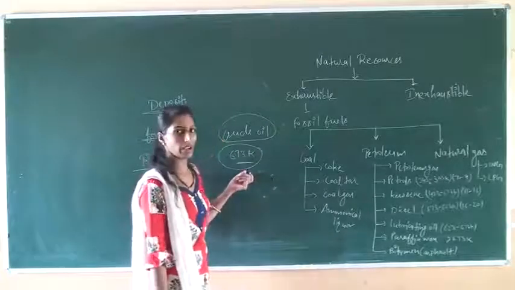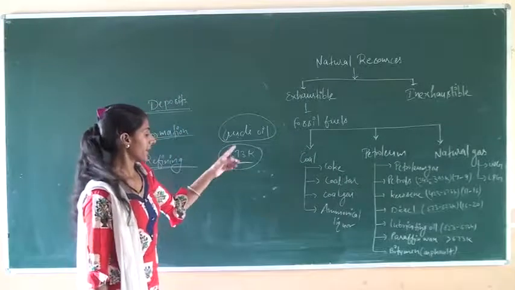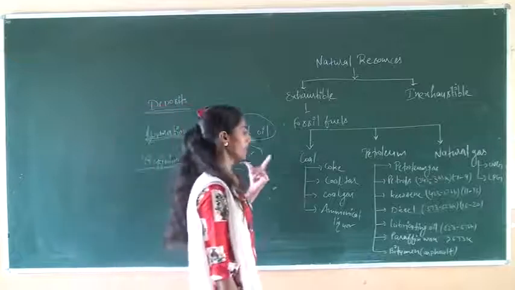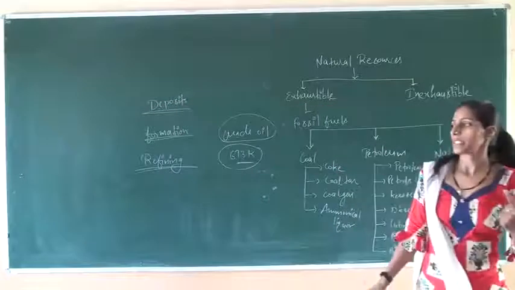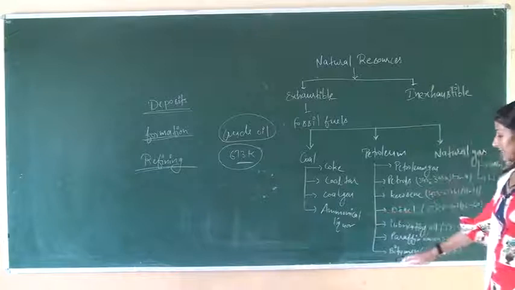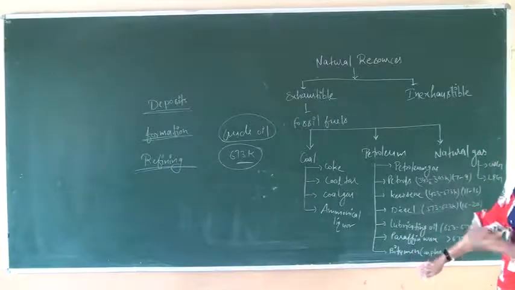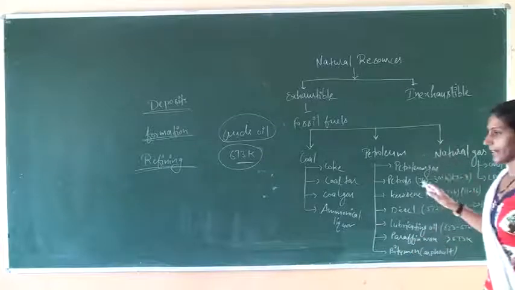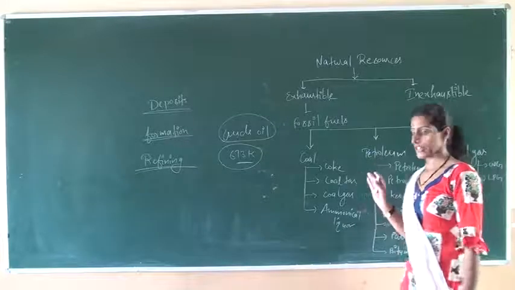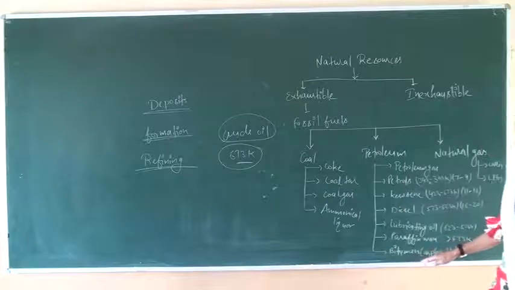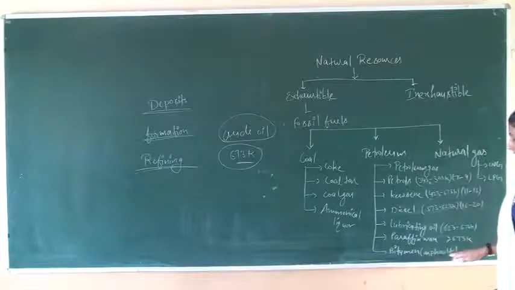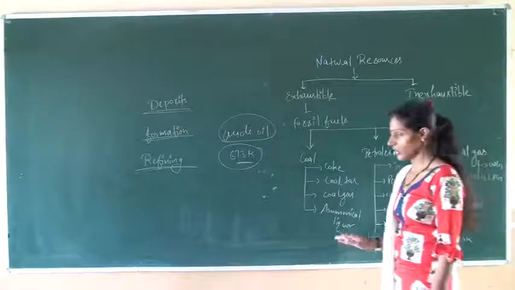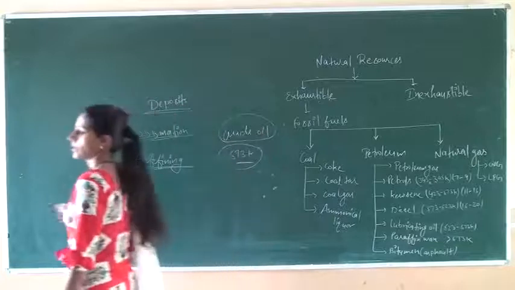In the refinery, this oil is heated at about 673 Kelvin temperature. When we heat this in a machine, the first one is the bitumen. All the products are not obtained in their vapor state. Bitumen is the first product, which is also known as asphalt. What is the use of bitumen? Bitumen is used in making of roads.